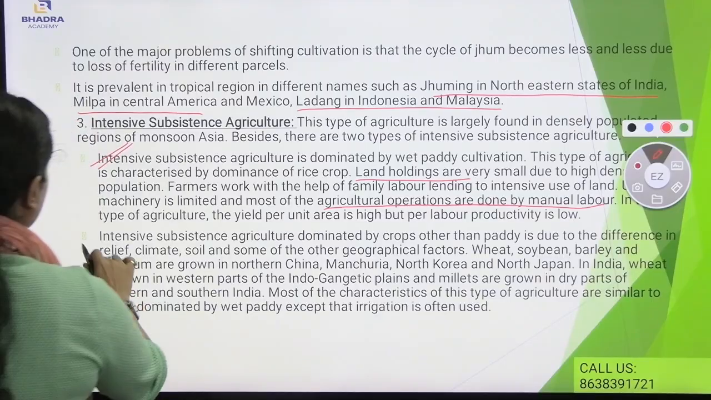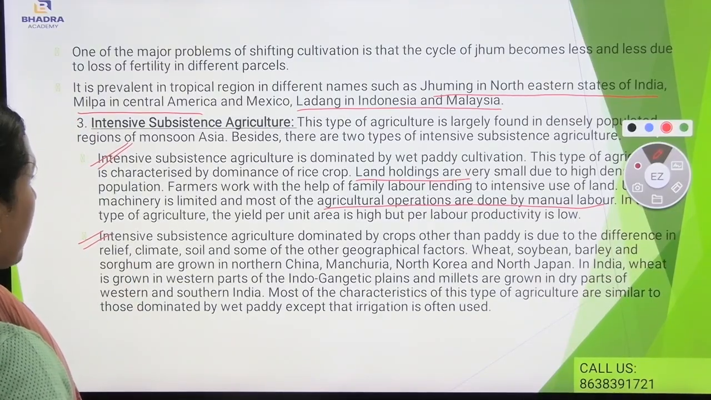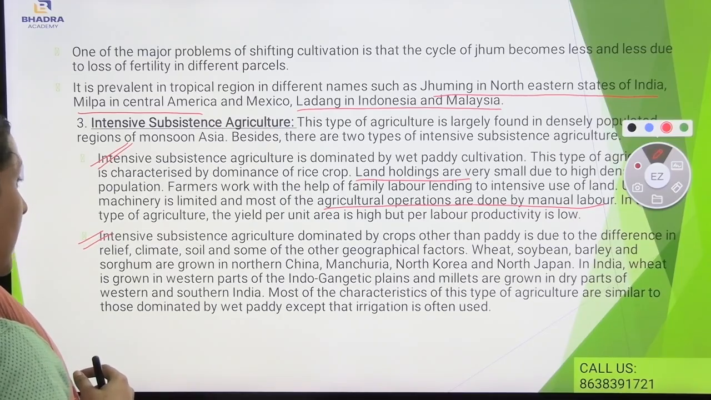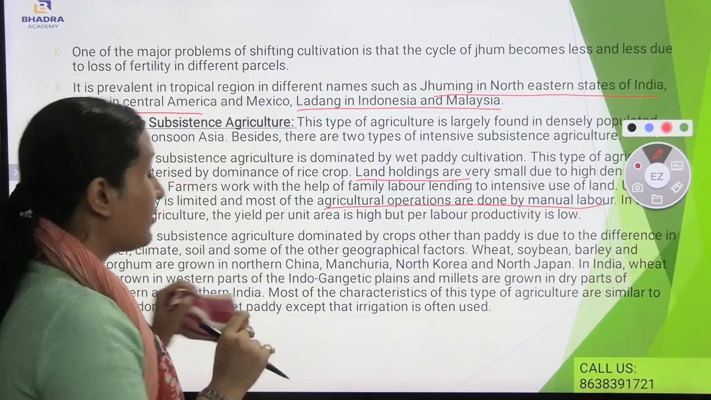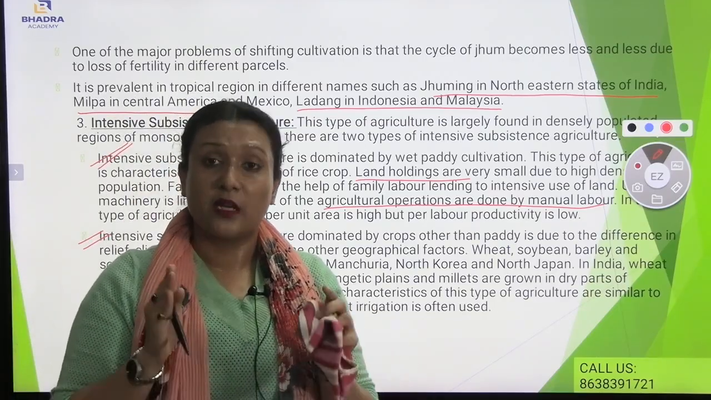Now we will be understanding intensive subsistence agriculture dominated by crops other than paddy, which is due to differences in relief, climate, soil and some other geographical factors. Wheat, soybean, barley and sorghum are grown in northern China, Manchuria, North Korea and northern Japan. First we will be understanding in which places intensive subsistence agriculture is practiced.